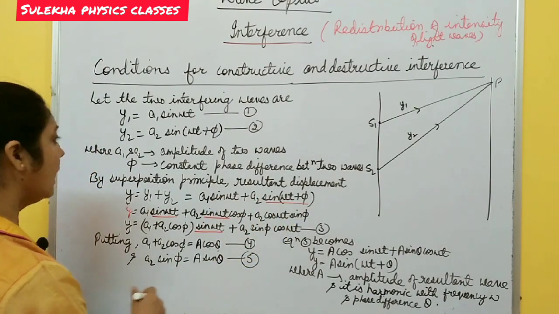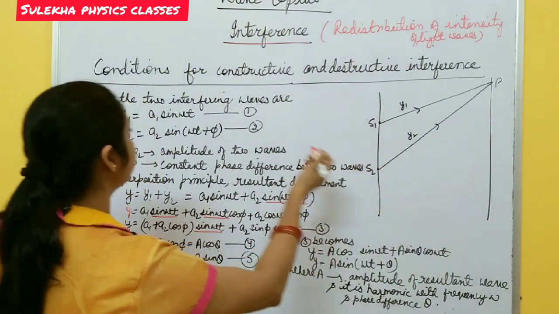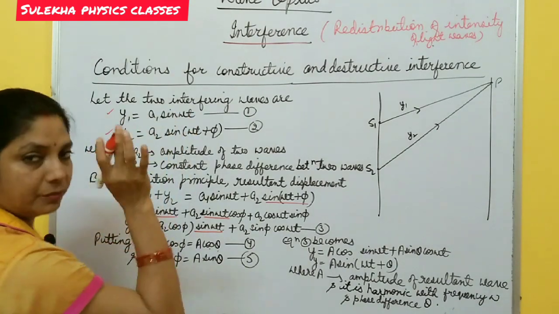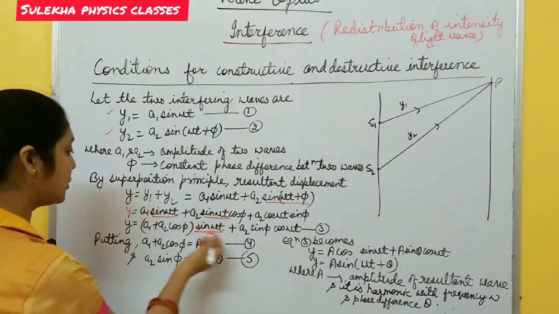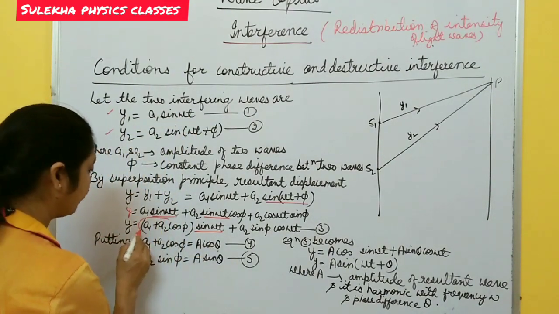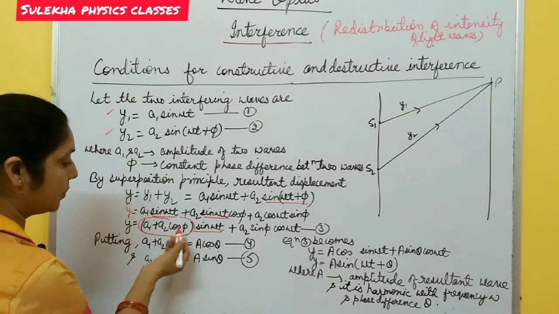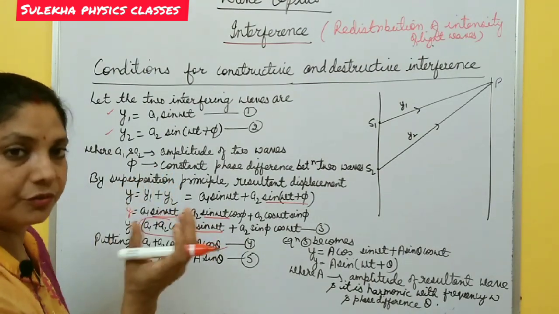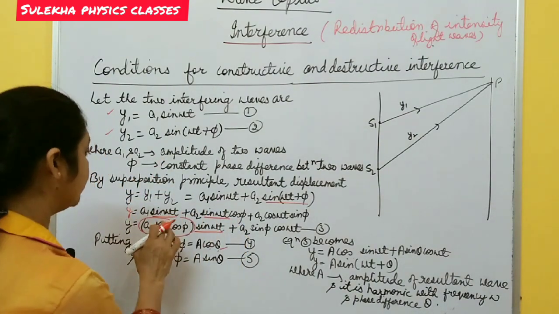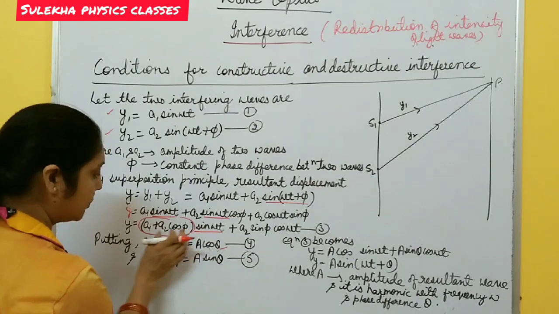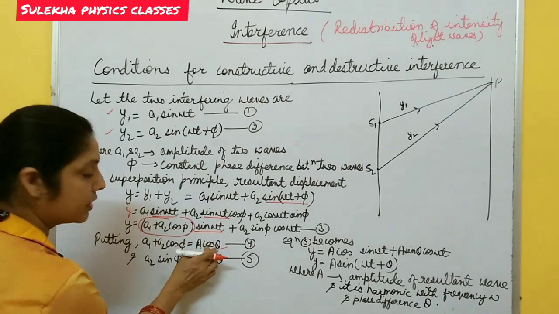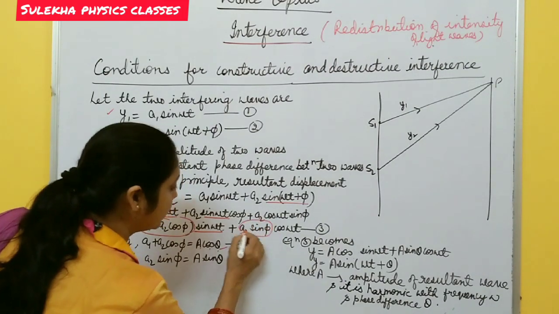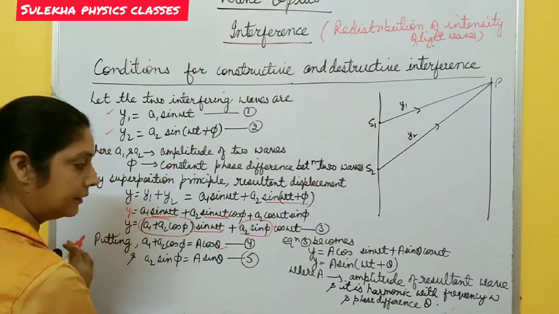Now I want the resultant wave equation in the same form as the individual waves, A sin omega t form. So you put A1 plus A2 cos phi equal to A cos theta, so that it becomes the formula for sin(A plus B). Here with sin omega t, you put A cos theta, and with cos omega t, you put A sin theta.